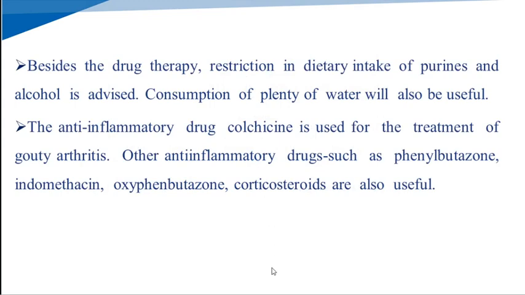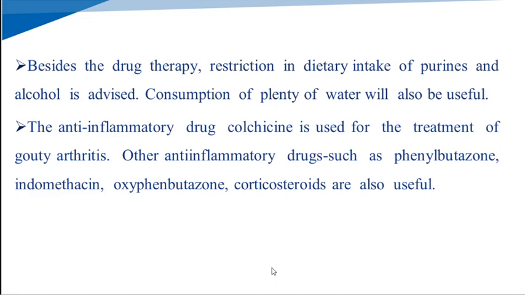Besides allopurinol drug therapy, restriction in the dietary intake of purine and alcohol is advised. Consumption of plenty of water will be useful in the treatment.